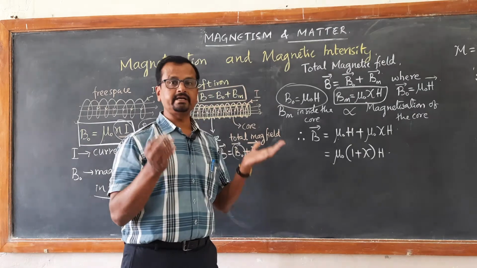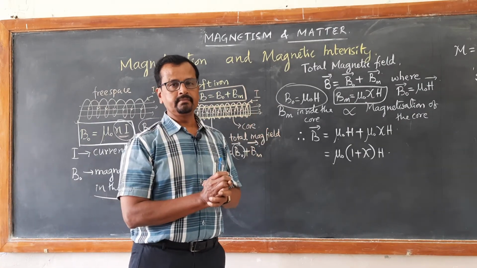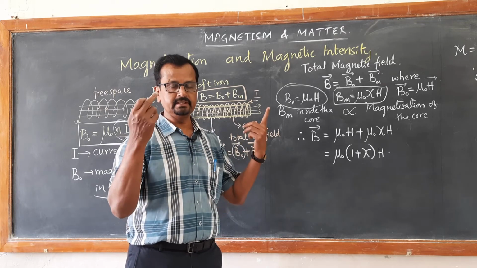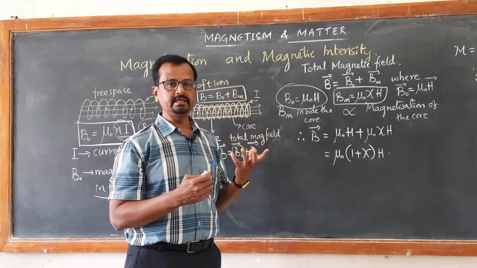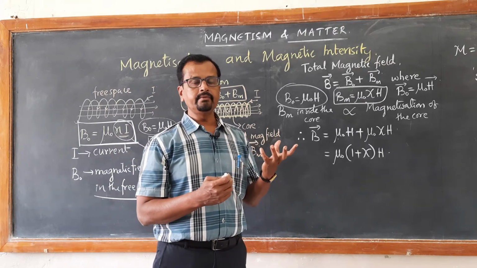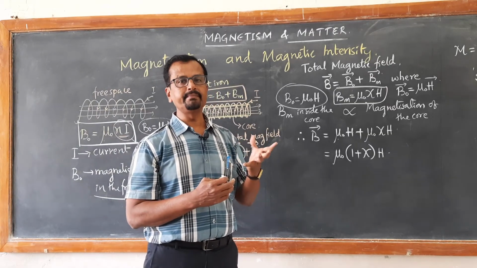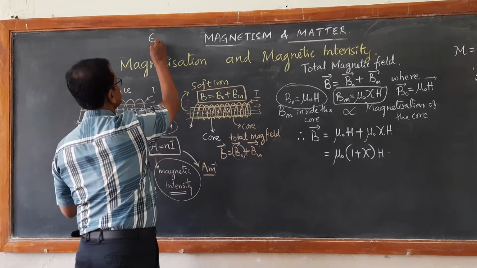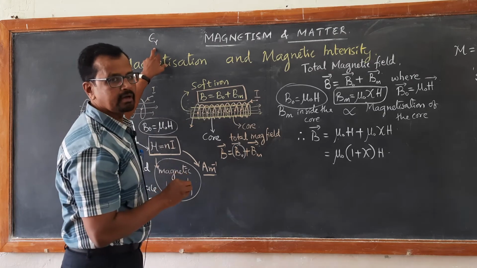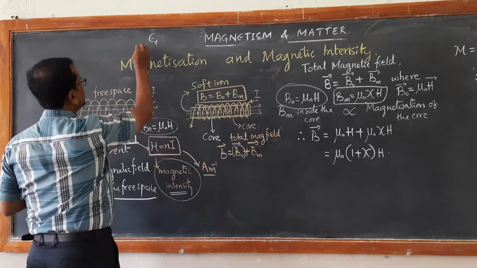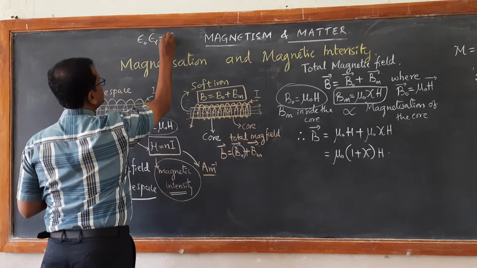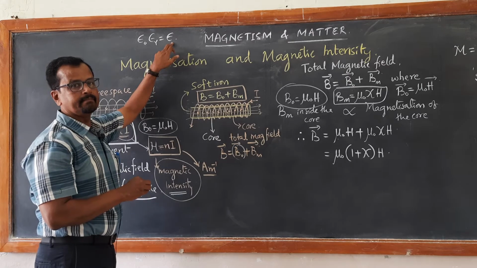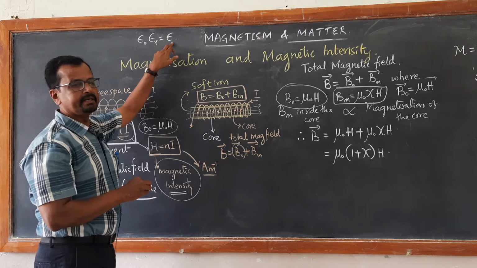It is just like the dielectric constant of materials that we studied in electrostatics. There we studied the relative permittivity of the substance, written as epsilon r into epsilon naught, where epsilon is the permittivity of the dielectric medium.